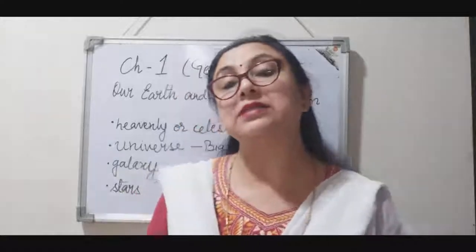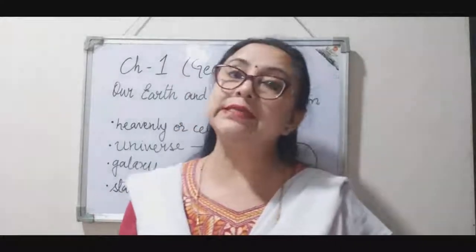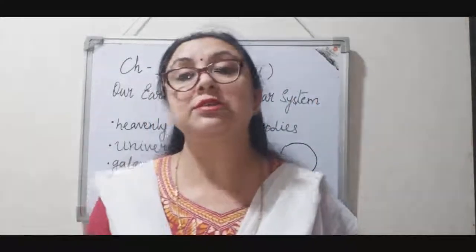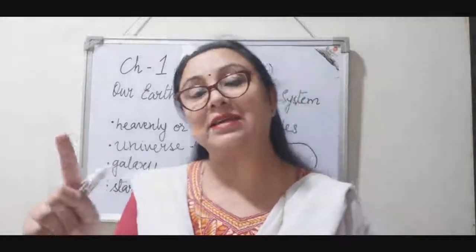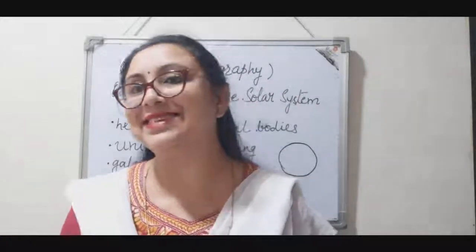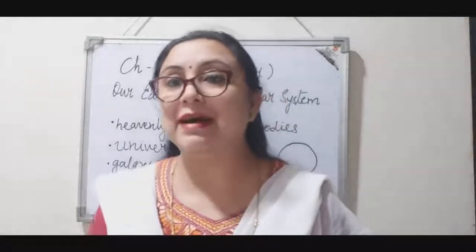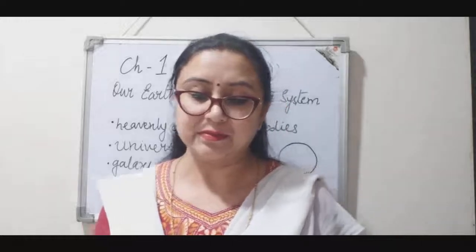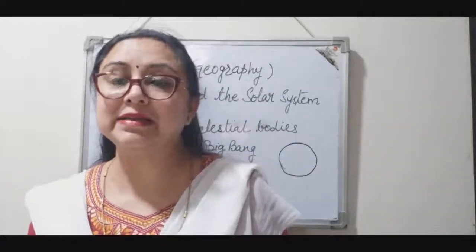If you look at the first two stars of Saptarshi, we'll find that they point at the pole star, and that is the reason these two stars are called pointer stars, right? So I hope this part is clear to all of you.